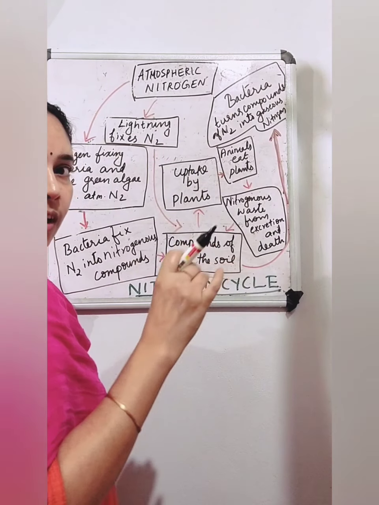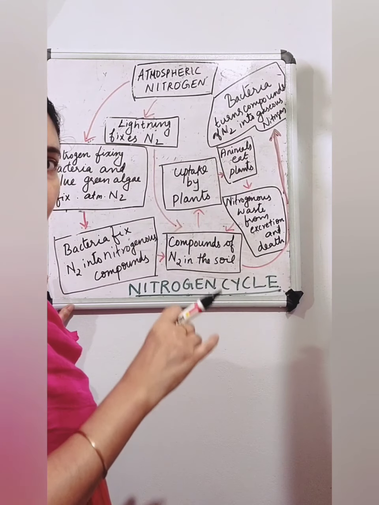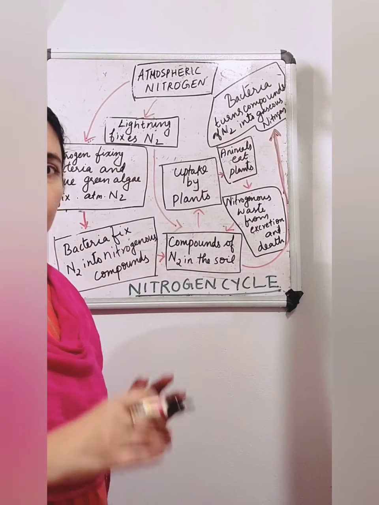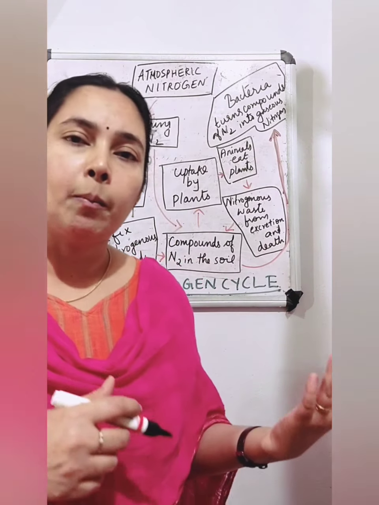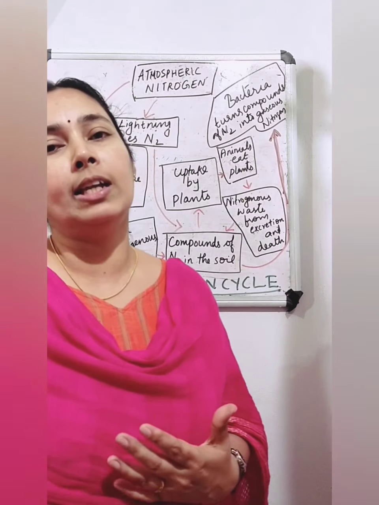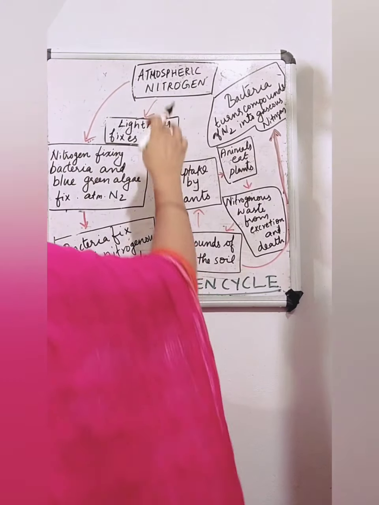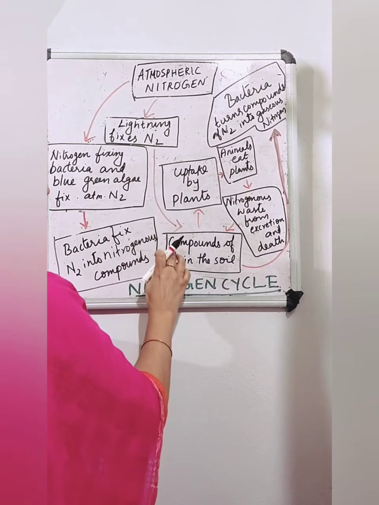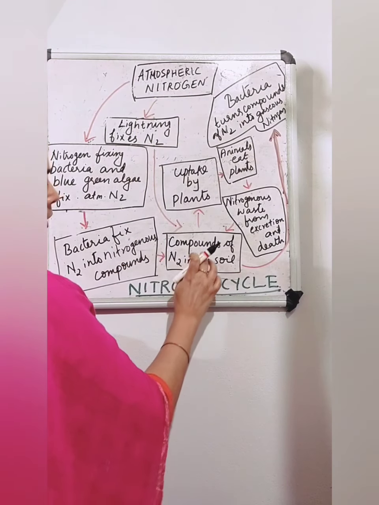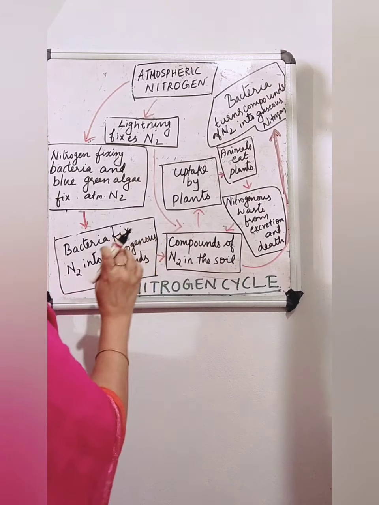It mixes with rainwater and falls down as nitric and nitrous acids and mixes with soil. From the soil, plants will take it into their body. When animals eat plants, that will enter into the body of animals also. So atmospheric nitrogen, due to lightning, changes into usable compounds, and compounds of nitrogen mix in the soil.